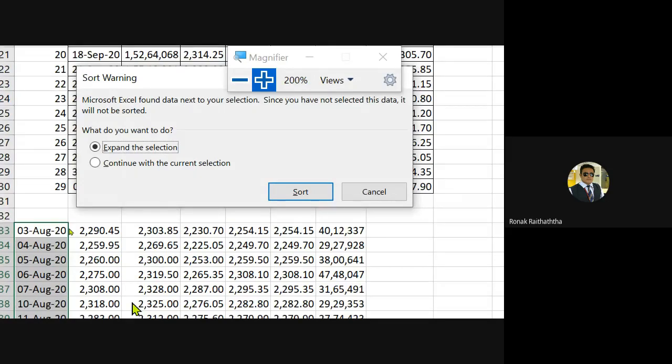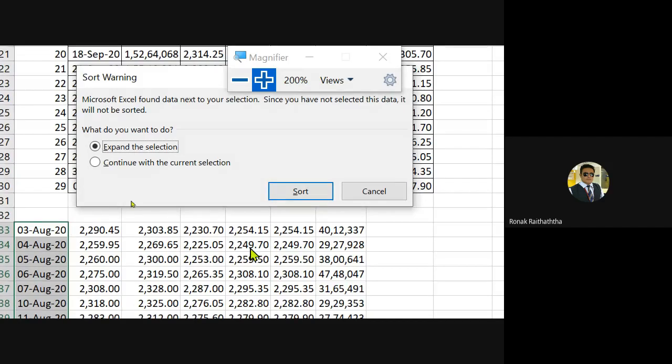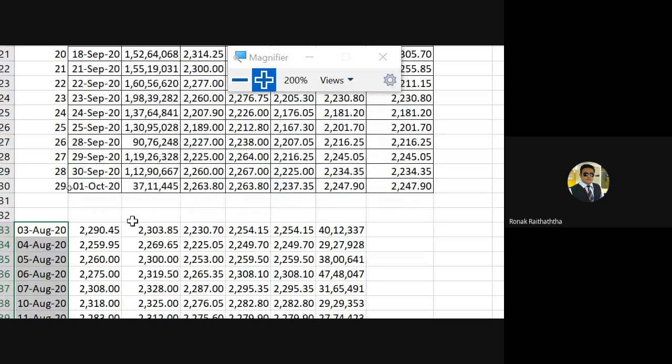So that's why we want to expand this selection. Again, you may sort it further, and that way is also possible. I avoided it in the earlier one because if you forgot to expand the selection, your data might be mismatched. That's why you can follow that too. I don't have any problem. Obviously, we want the results by whatever way.